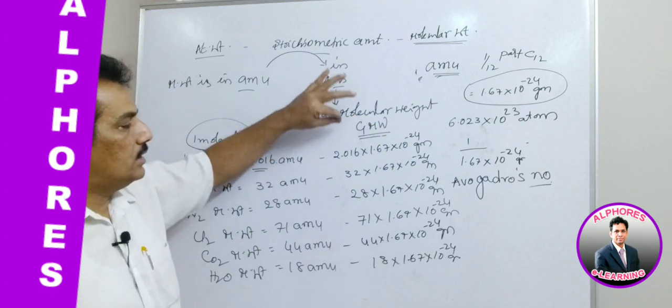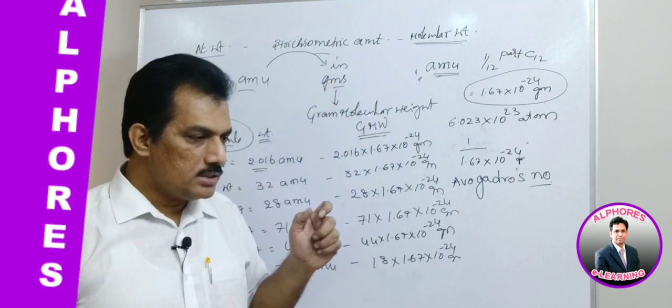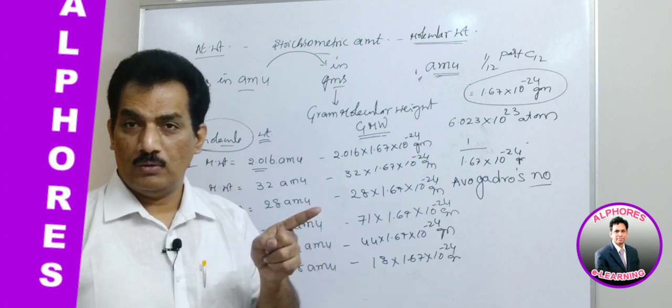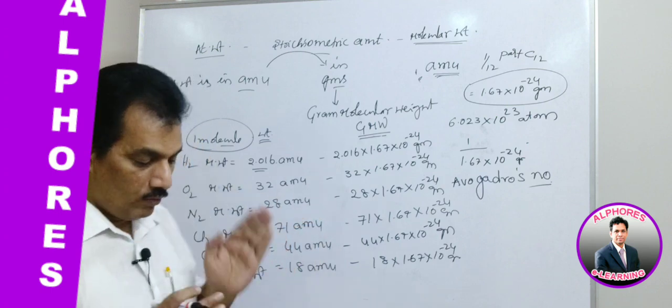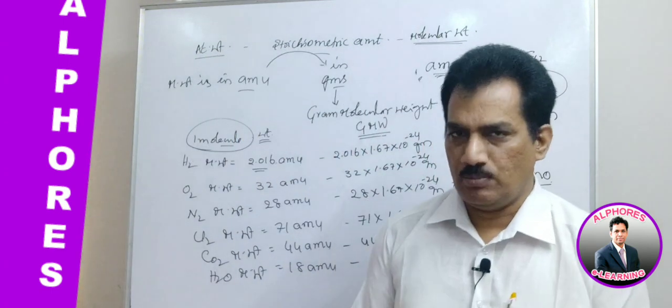Once we express this molecular weight in grams, which is considered as gram molecular weight, the result is that the gram molecular weight of any element or substance is not only one molecule. Again, for convenience we are expressing the molecular weight in grams.